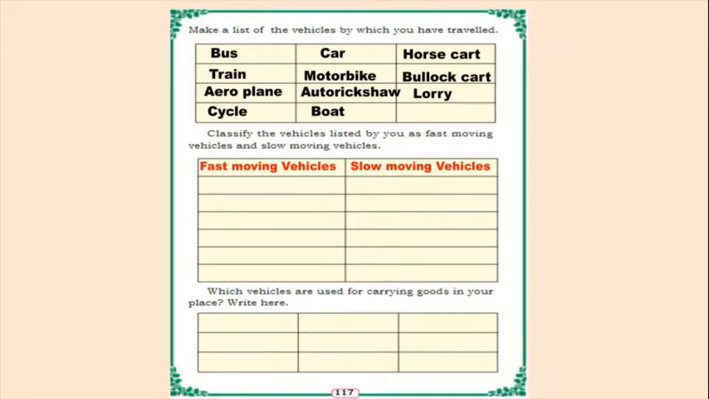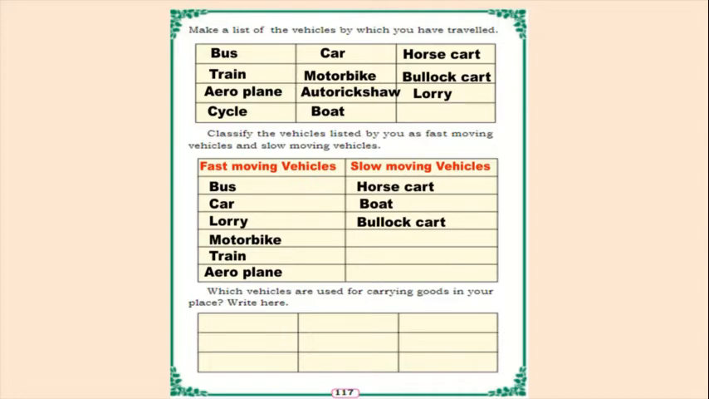Children, we have seen many different types of vehicles, and we have even traveled in them. All the vehicles do not move at the same speed. Some vehicles move fast and some move slow. So we have to divide them into fast moving vehicles and slow moving vehicles. Fast moving: bus, car, lorry, motorbike, train, aeroplane. Slow moving: horse cart, boat, bullock cart.